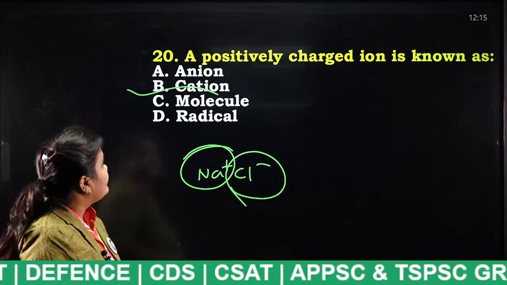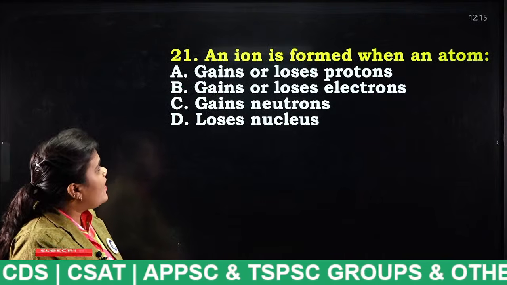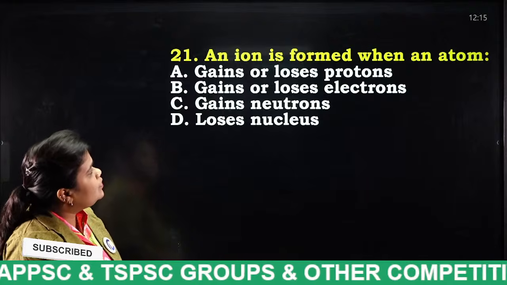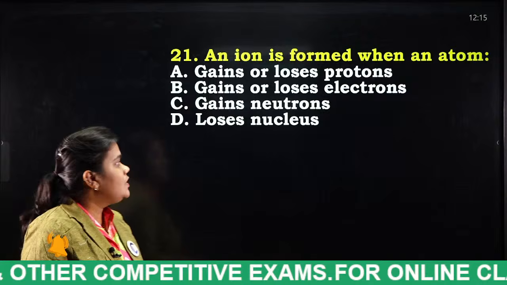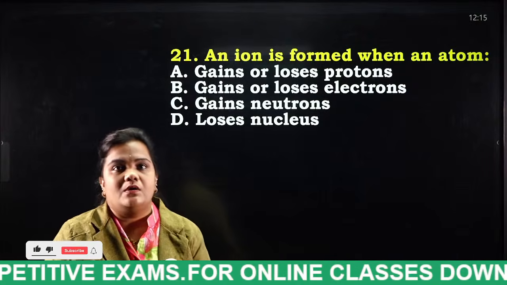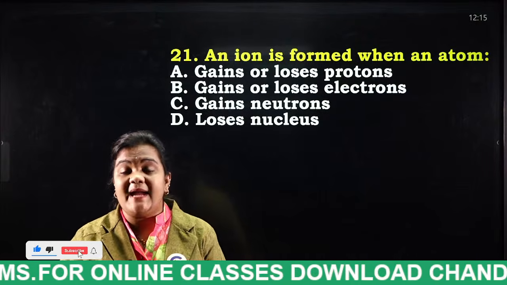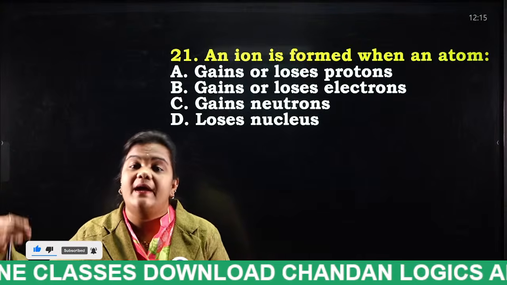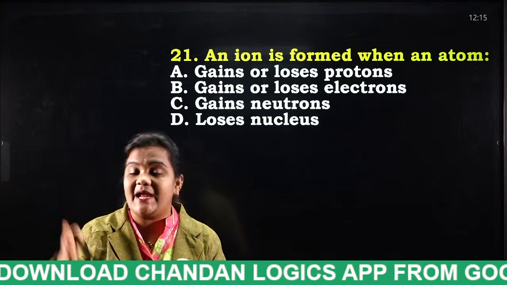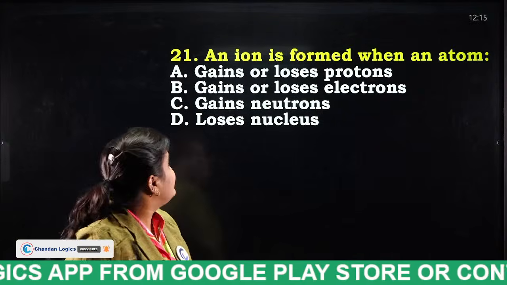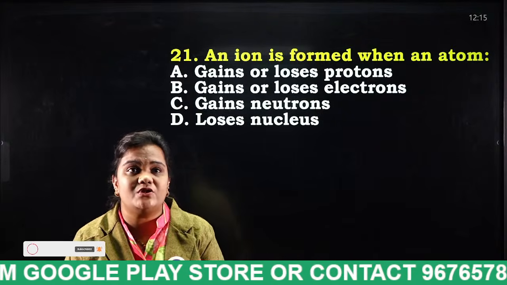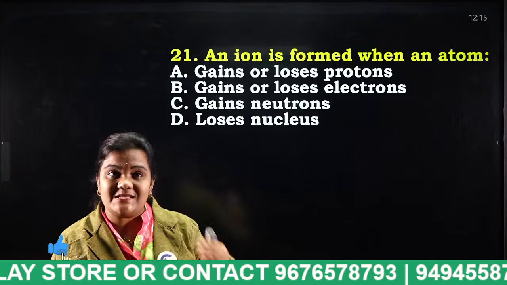Next, an ion is formed when an atom gains or loses protons, gains or loses electrons, gains neutrons, loses nucleus. An ion is nothing but a transfer of electrons. Either it may be a gain of electrons or a loss of electrons. Now tell me the answer for this question, students. Each and every student, you must mention your answers in the comment section.